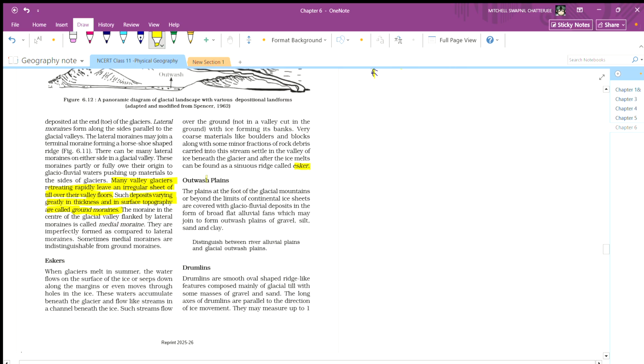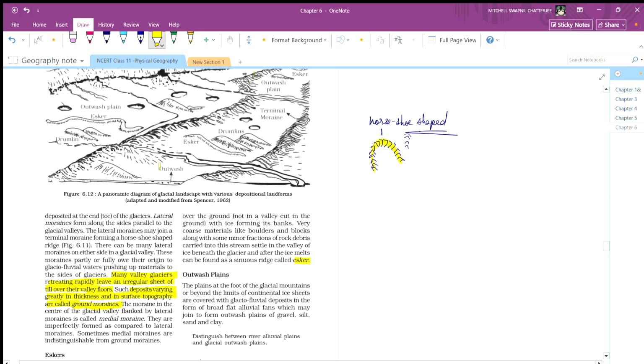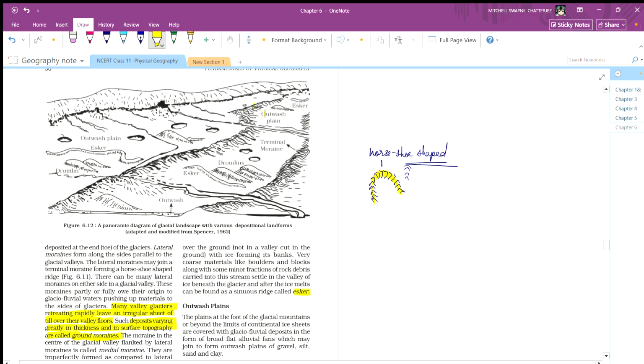Let's carry on. Outwash plain. The plains at the foot of the glacial mountain or beyond the limit of the continental ice sheet are covered with glaciofluvial deposits in the form of broad flat alluvial fans, which may join to form outwash plains of gravel, silt, clay or sand. So this is outwash. These are outwash plains. When this particular thing dries out, it becomes an outwash plain. Yeah, basically that.